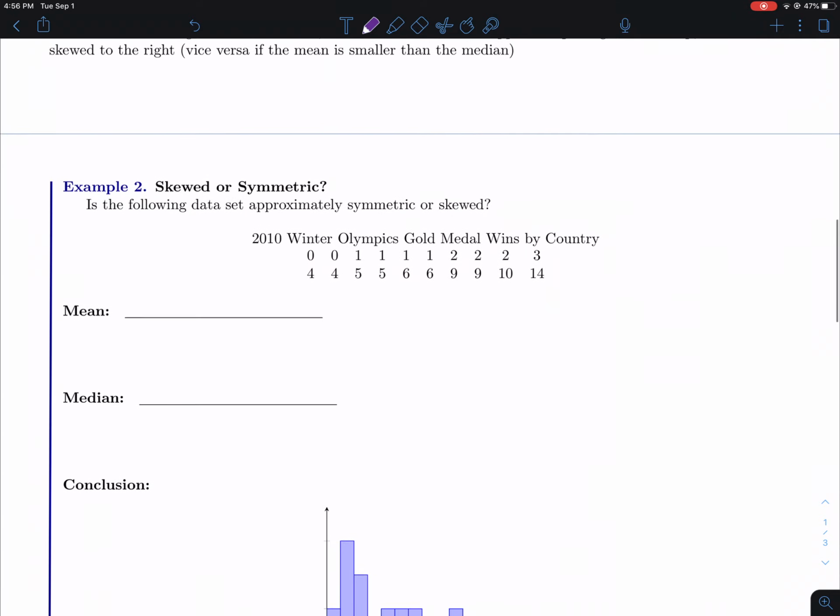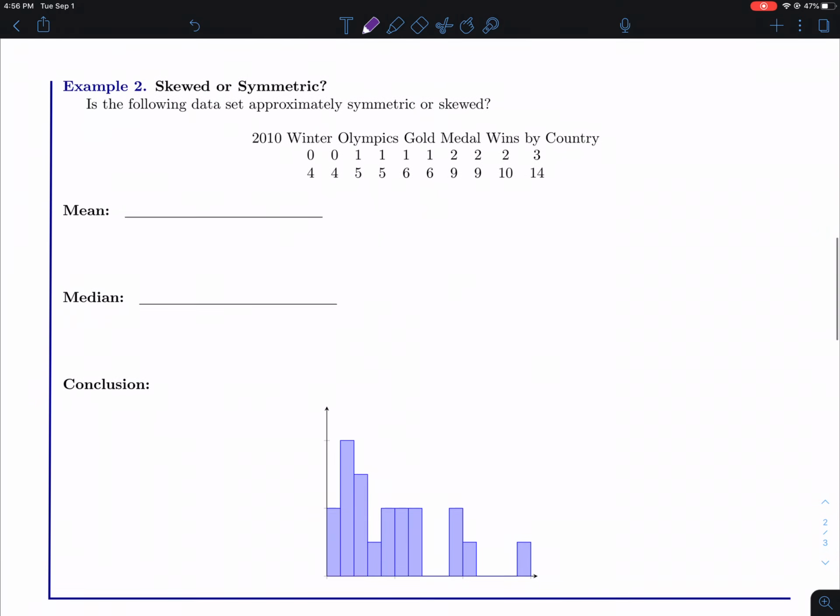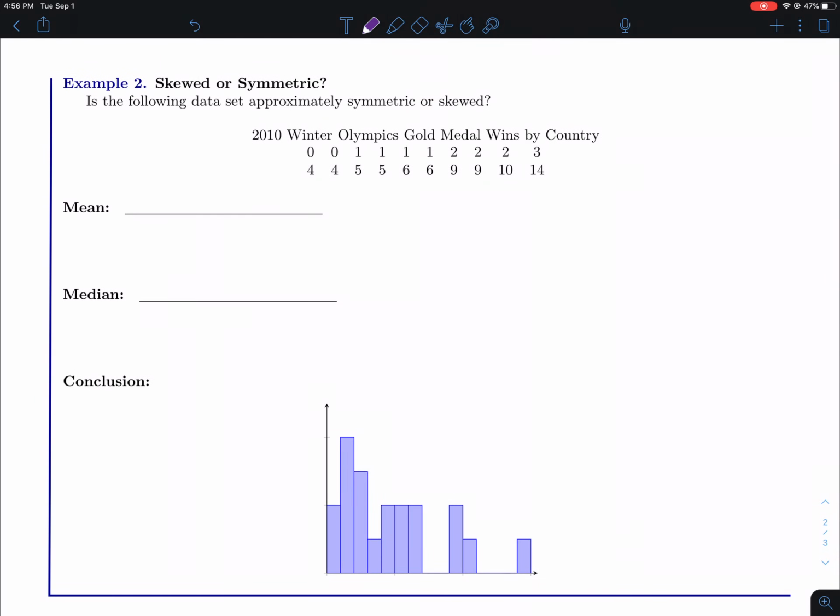All right, perfect. So let's look at a couple examples here just so we can see. In this case, it's asking if this is skewed or symmetric. This one actually gave us a graph, but we can do this without even looking at the graph. All we need is the mean and the median and base our decision off of that. So just so I don't bore you guys, I went ahead and calculated this ahead of time. In this case, the mean for this data is 4.25 and the median is 3.5. And again, I just did it in my calculator using 1-var stats, or you can throw it into Google Sheets and do the 1-var stats.